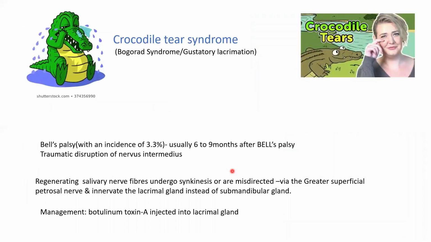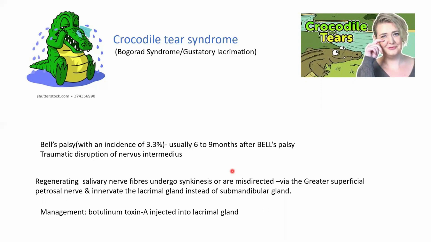Okay, what is this crocodile tear syndrome? It is also called Bogorad syndrome or gustatory lacrimation. Okay, so why does this happen? It is seen as a complication of Bell's palsy, in patients recovering from Bell's palsy.